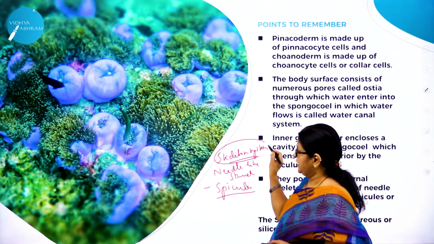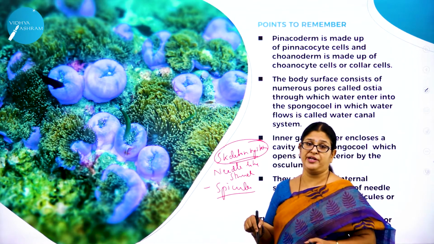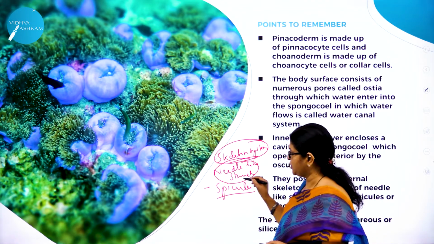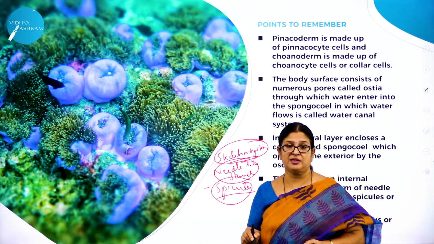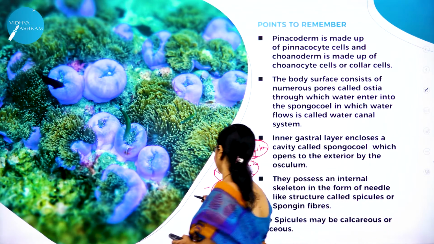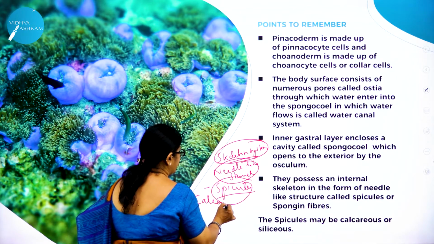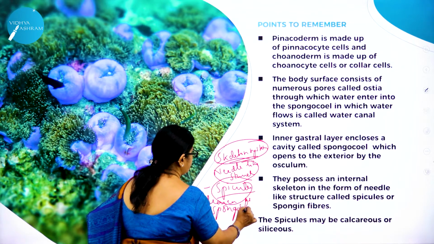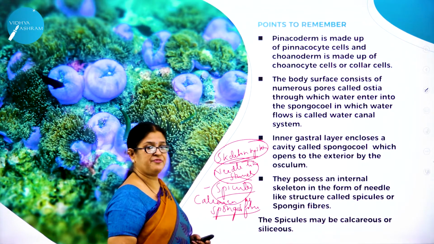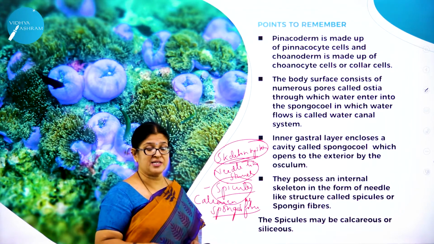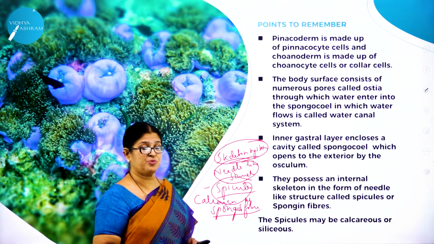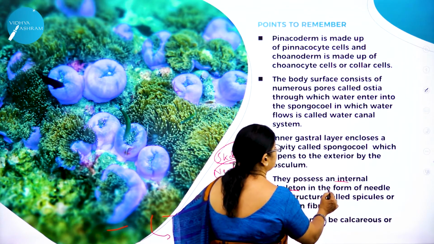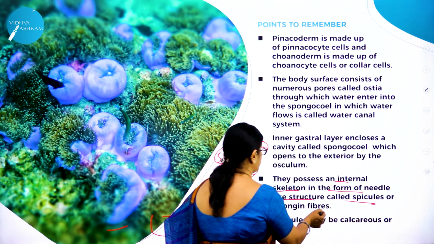So they don't have a definite skeleton system like what we have in our body, but they do have specialized skeletal structures, needle-like structures called spicules. And these spicules are either made up of calcium, when they are called calcareous, or they are made up of spongin fibers. This also forms a basis for classifying them into different classes, class Calcarea, class Demospongiae. So they possess an internal skeleton in the form of needle-like structures called spicules or spongin fibers.